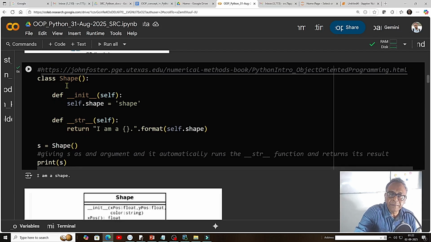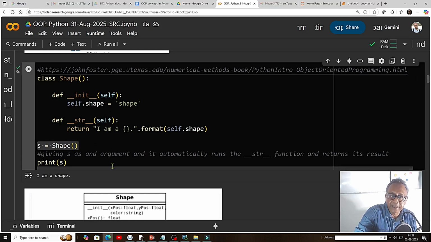Just to explain the program, we are creating a class Shape here, and the keyword is class followed by a colon. When the class is created, if we do not want to override __new__, then whenever we are initializing the parameters, that is called __init__ or double under init, and we are giving it a name. I'm creating an object here, a shape, and we can print s, and it will print "I'm a shape" using a format string. We run this, and it prints "I'm a shape".